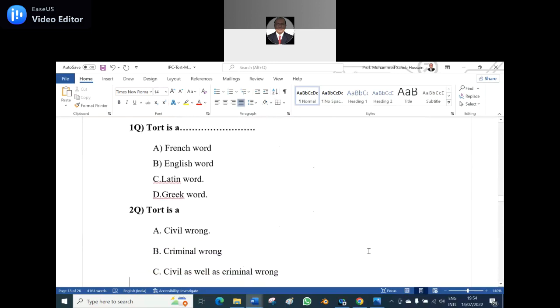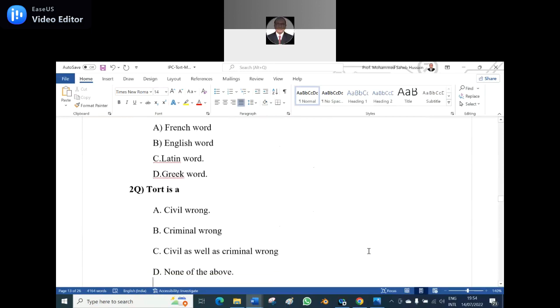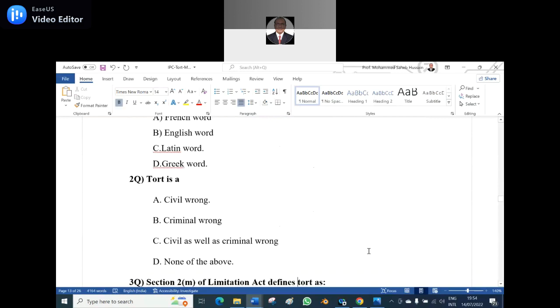Second question. Tort is a, A, civil wrong, B, criminal wrong, C, civil as well as criminal wrong, D, none of the above. Option A, sir. Civil wrong. But sometimes tort is also a criminal wrong, though very few cases are there. Hence, the appropriate answer is civil wrong, sir.